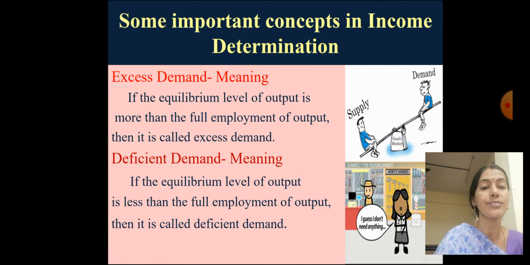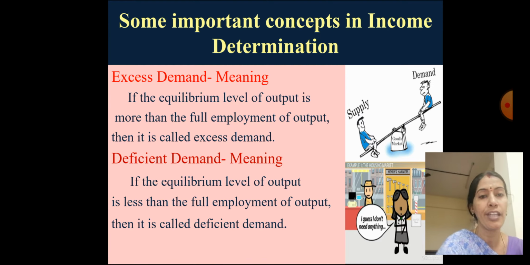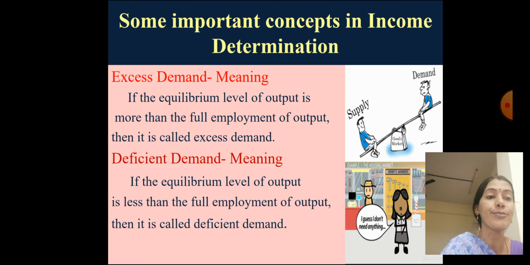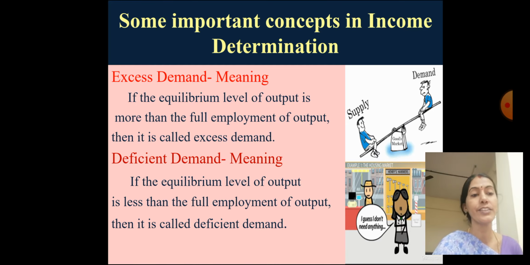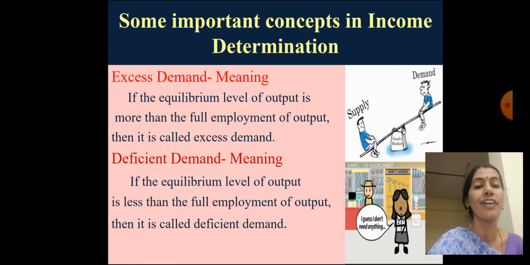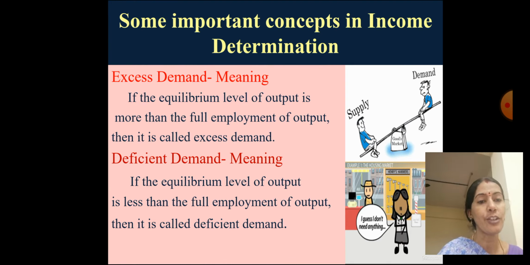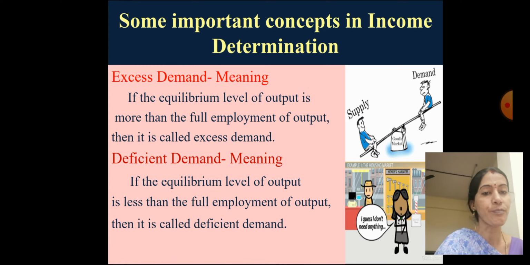And the next concept is deficient demand. The word itself is self-explanatory. Deficient means shortage. The supply is more in a country, but the demand is less compared to the supply. If the equilibrium level of output is less than the full employment level of output, then it is called deficient demand.